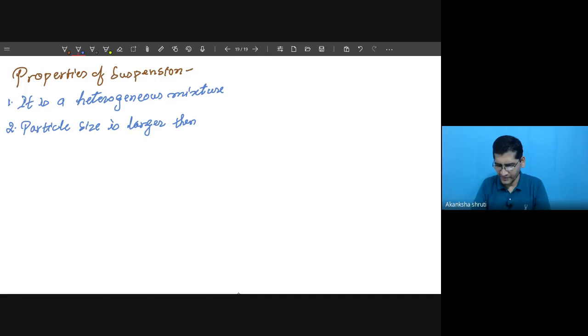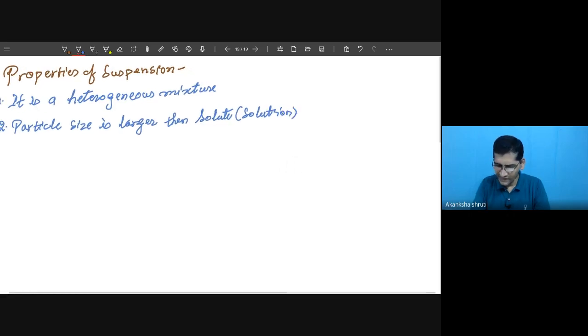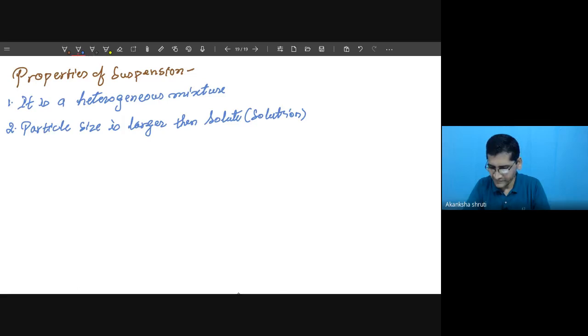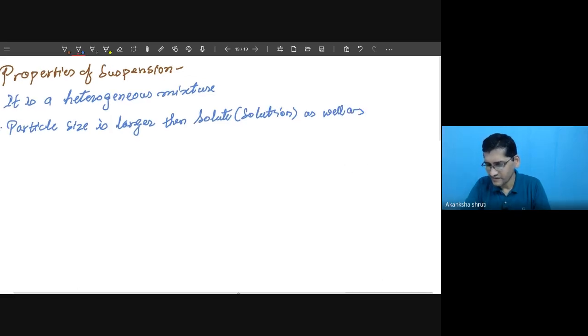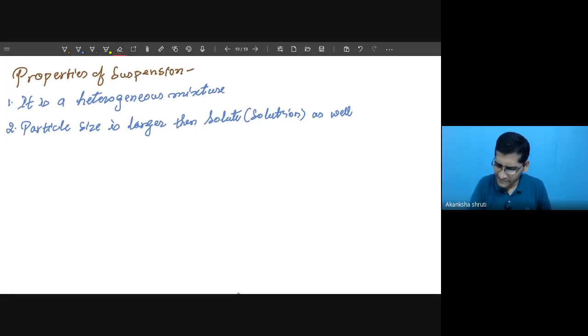So it is larger than this solution as well as the colloidal solution.